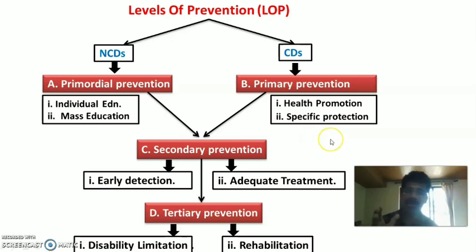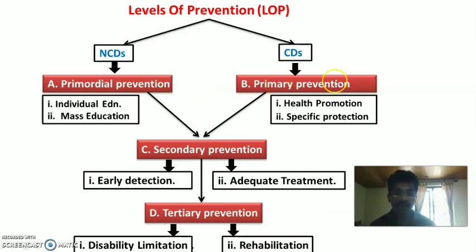So you can see here all the preventions have two specific interventions. That is one clue for you. Primary prevention we have two interventions, primordial prevention has two interventions, secondary prevention we have two interventions, and tertiary prevention also has two interventions. So now you can understand each level of prevention consists of two specific interventions.